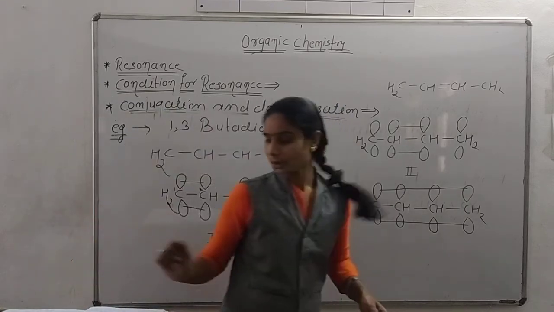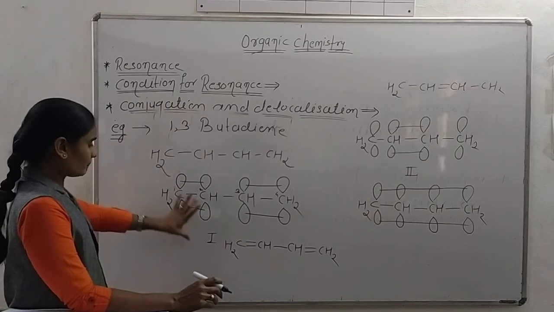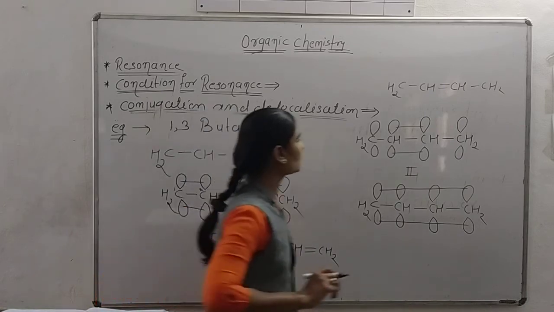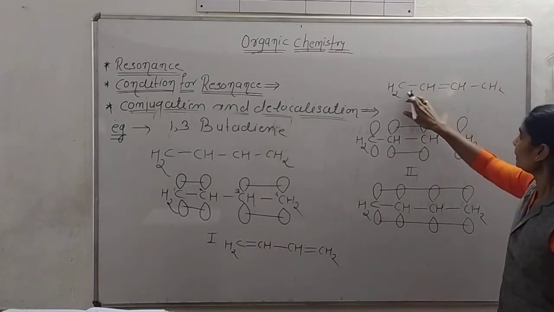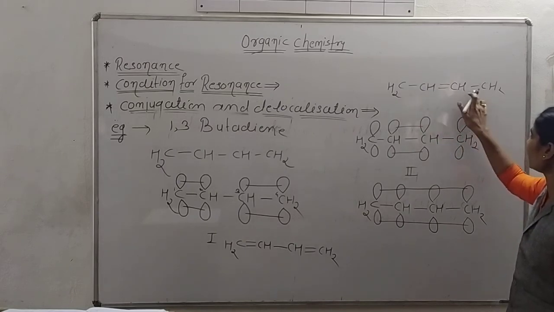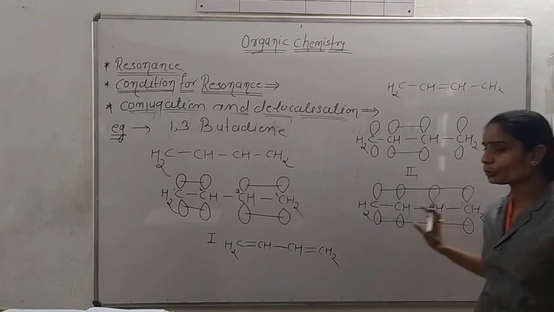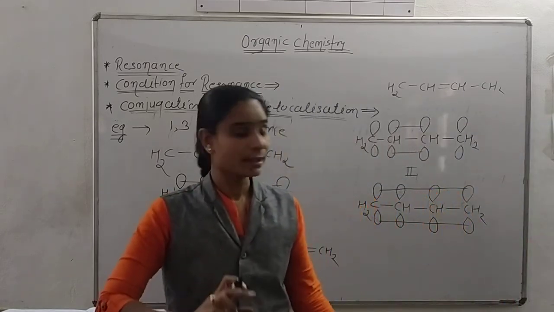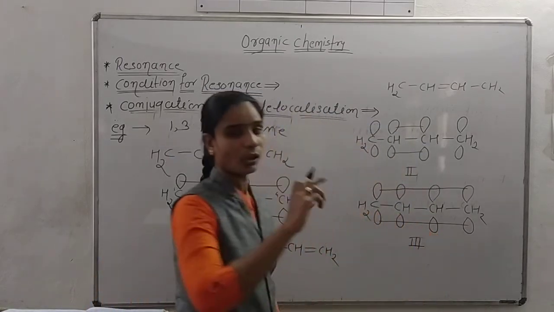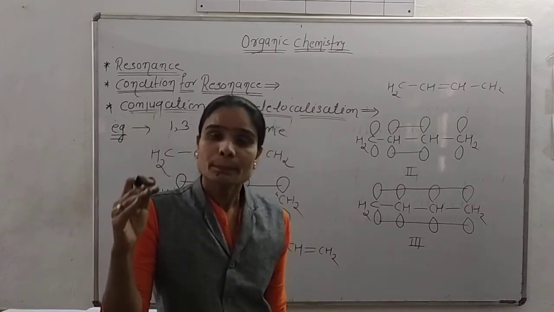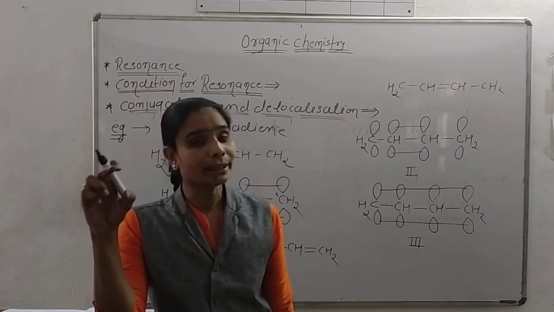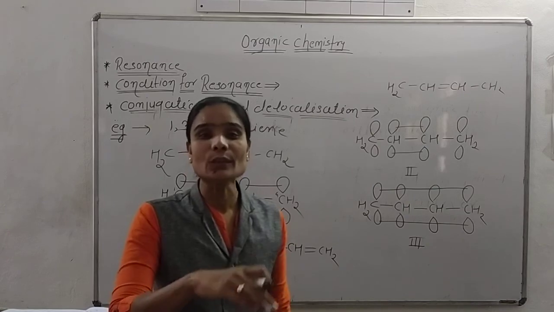Okay, now listen, we will see this structure. Here this carbon has a double bond. Our second form is what? This carbon has a single bond, and this carbon has a double bond. Again this carbon has a single bond, so the pi electrons are spread all over the molecule. In the last structure we say that the pi electrons shifted or transferred all over the molecule. So this shifting of pi electrons all over the molecule is called delocalization.